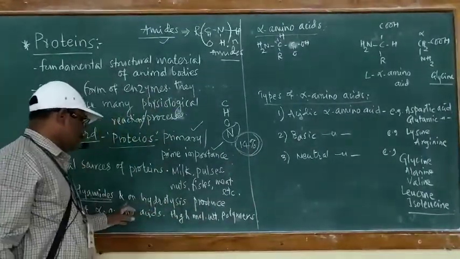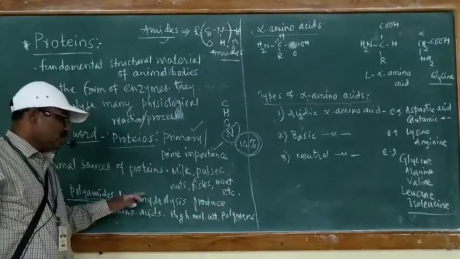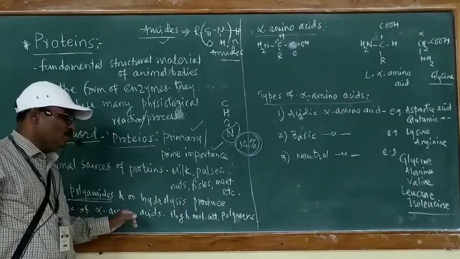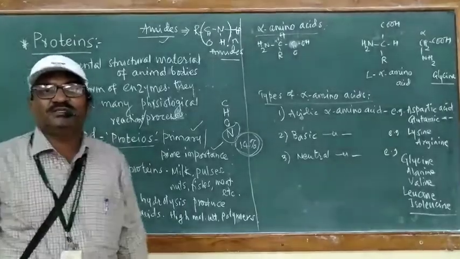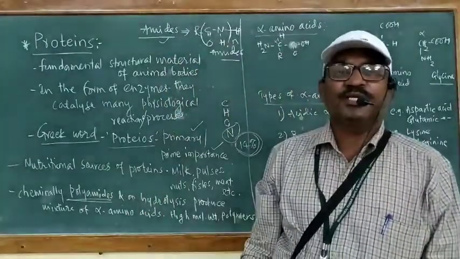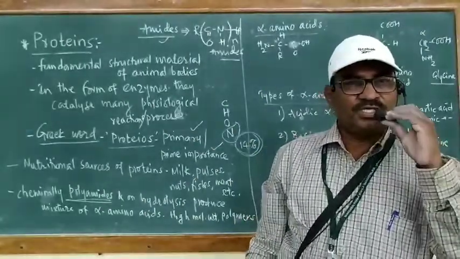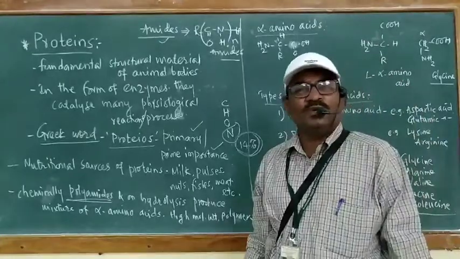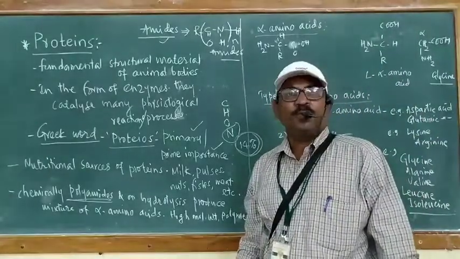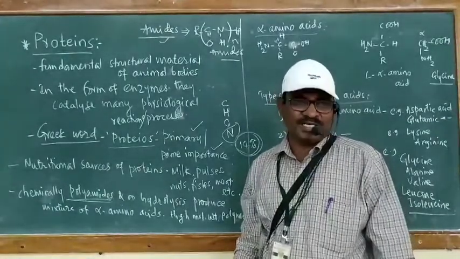So proteins are polyamides and on hydrolysis they produce a mixture of alpha amino acids. These proteins are high molecular weight polymers, or high molecular weight polyamide polymers.